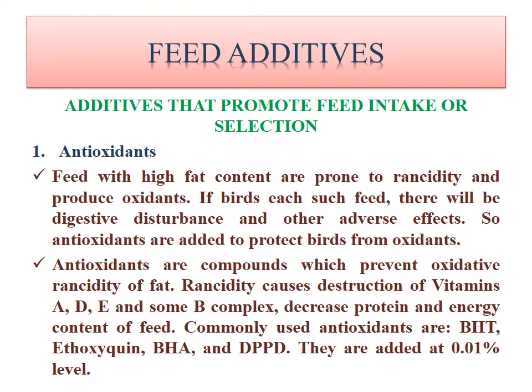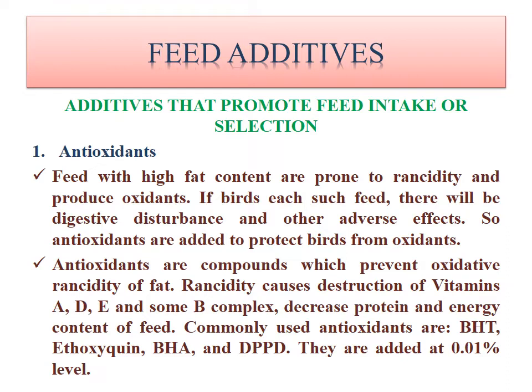The fat will become rancid if continuously exposed to the environment, or we can say air. They will produce radicals, free radicals. These free radicals will kill the body cells. So they are very dangerous. Because of this, some antioxidant must be included in the poultry ration.